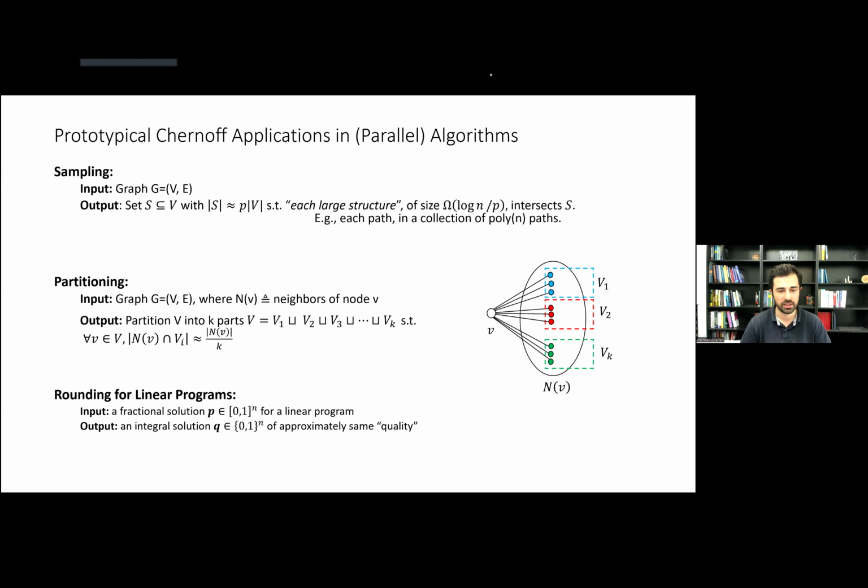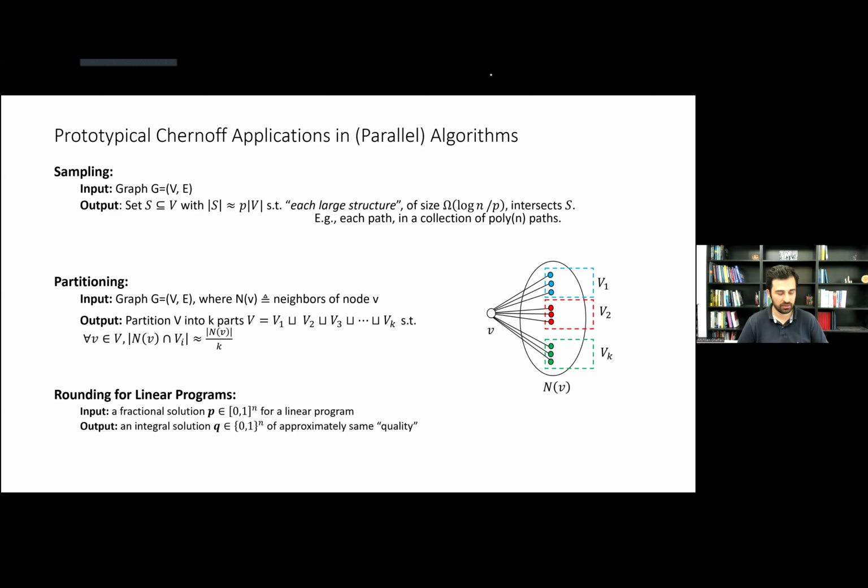Another example is, let's say we want to partition the vertices of the graph into k parts, and I want that when I look at the neighborhood of each given vertex v, its intersection with each of these parts is roughly a 1 over k fraction of the size of the neighborhood, right?